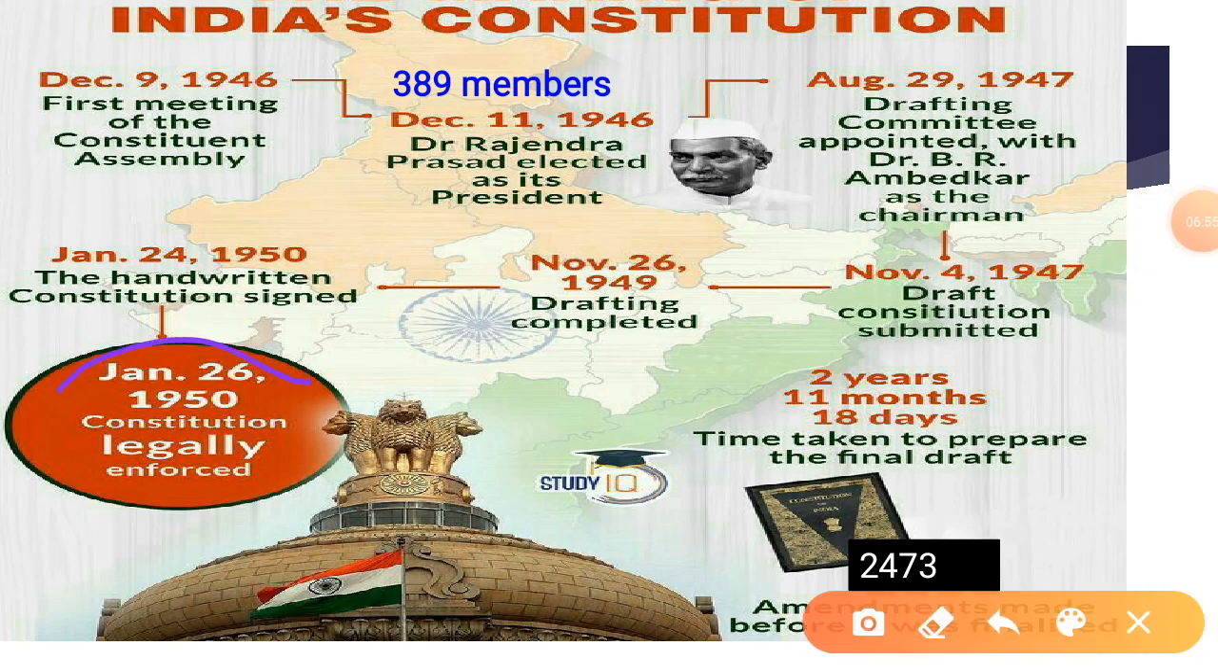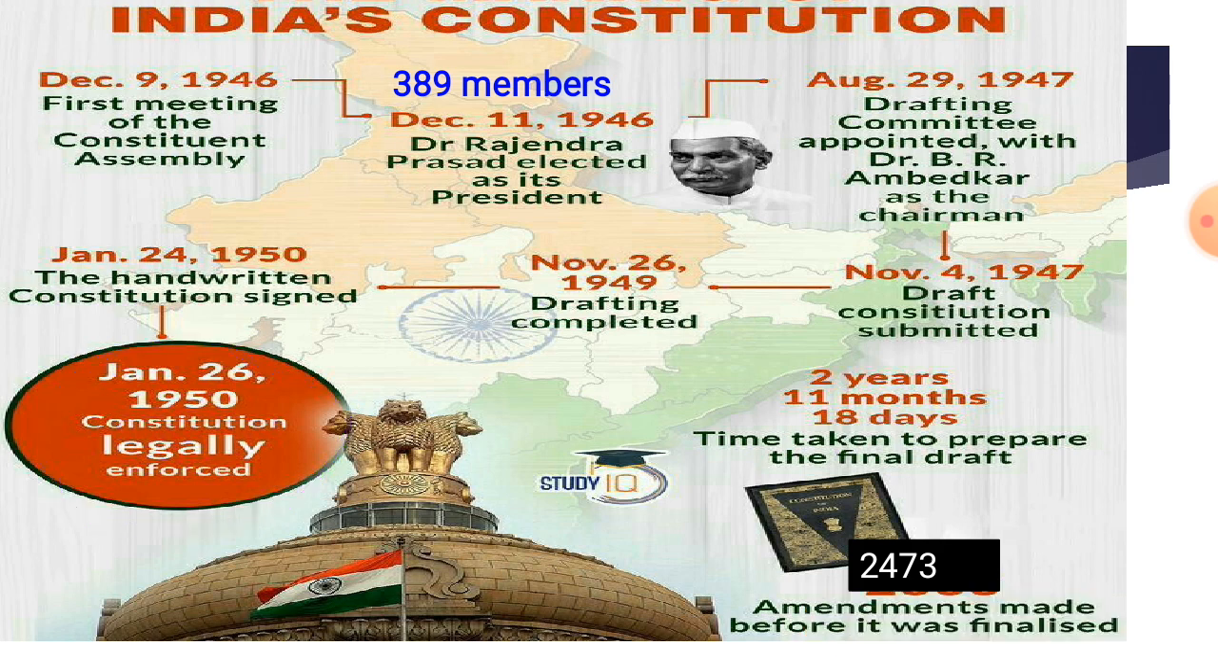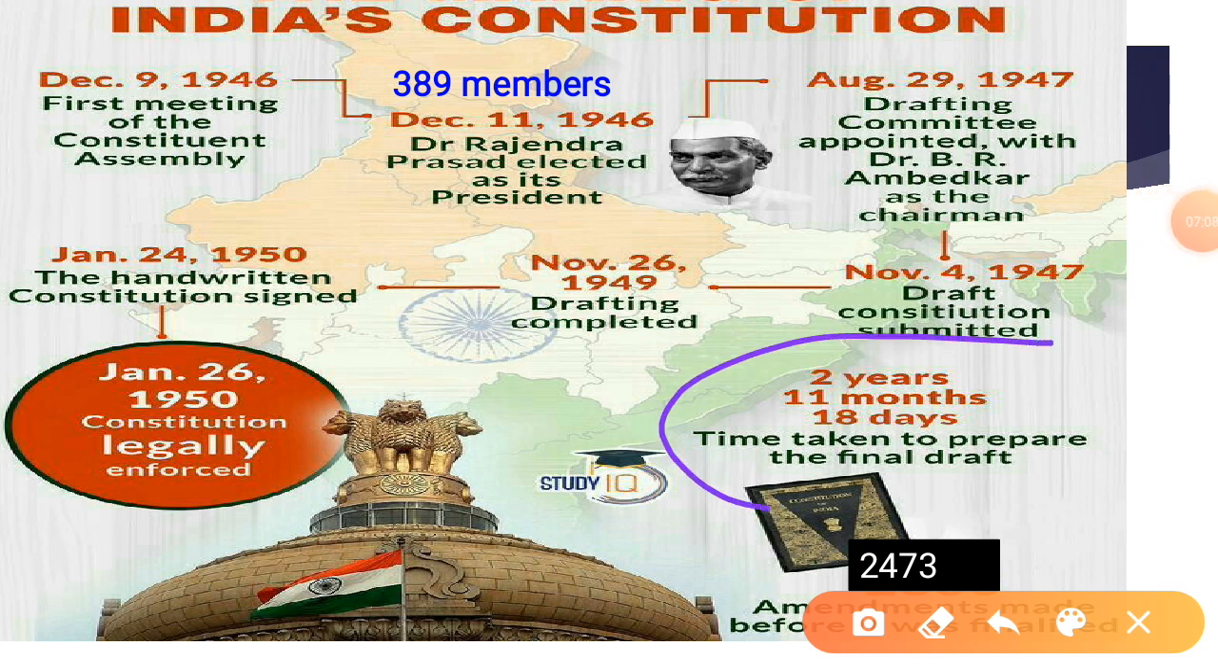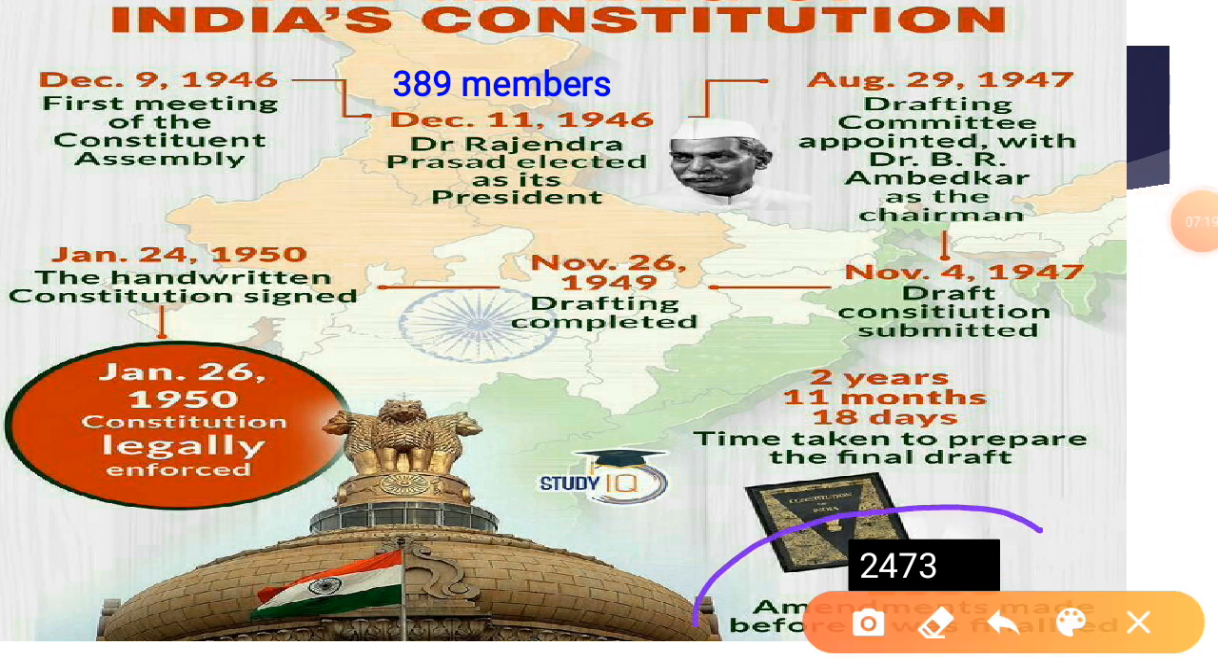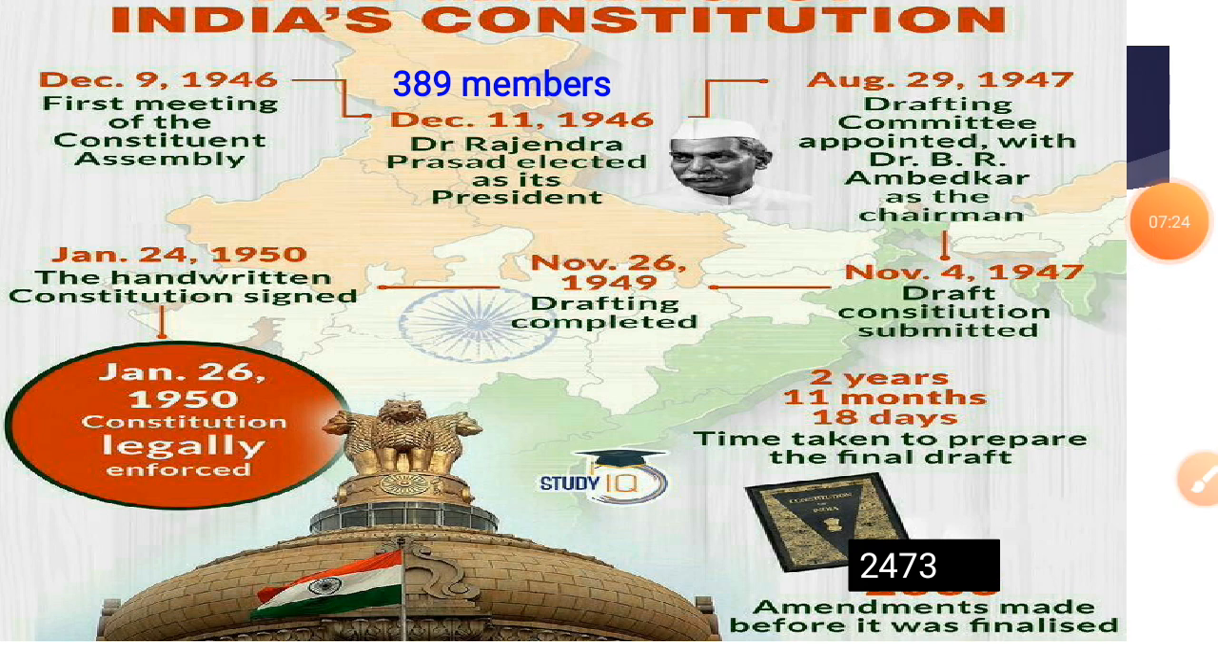So finally, on January 26, 1950, the constitution was legally enforced. The time taken to prepare the final draft was 2 years, 11 months and 18 days. During the discussion, 2,473 amendments were presented. Some of them were accepted.